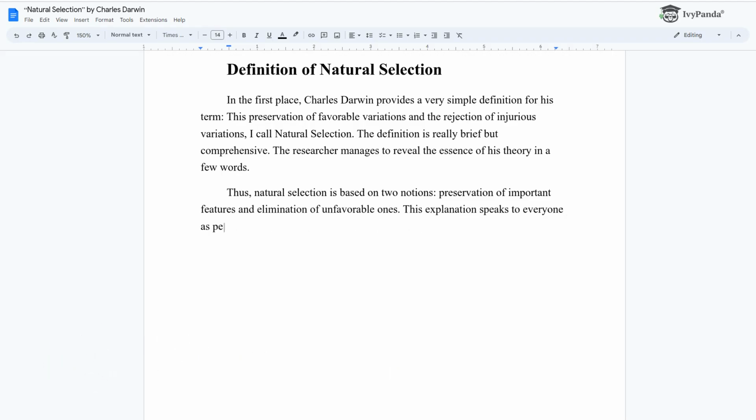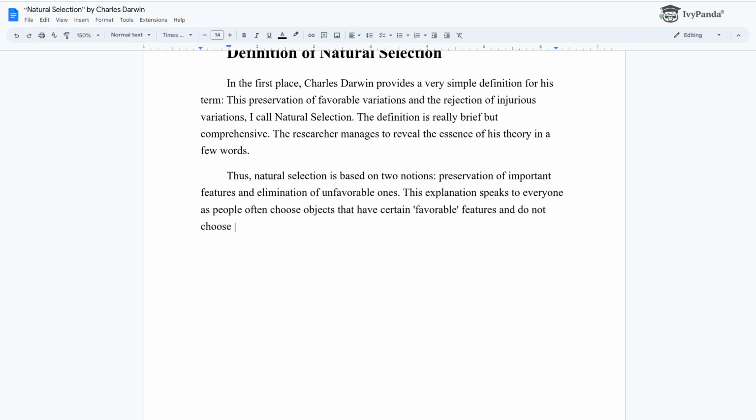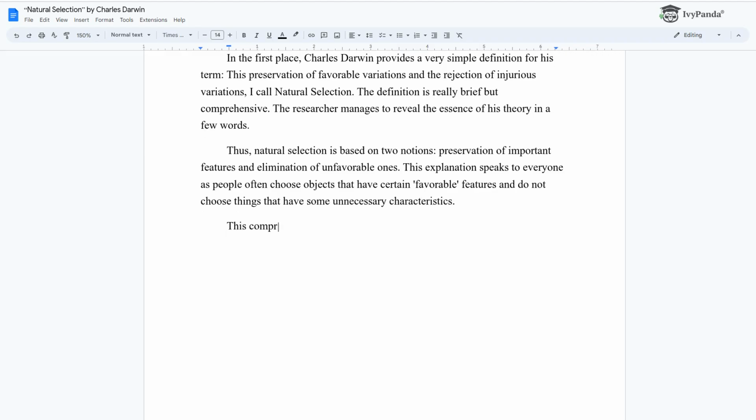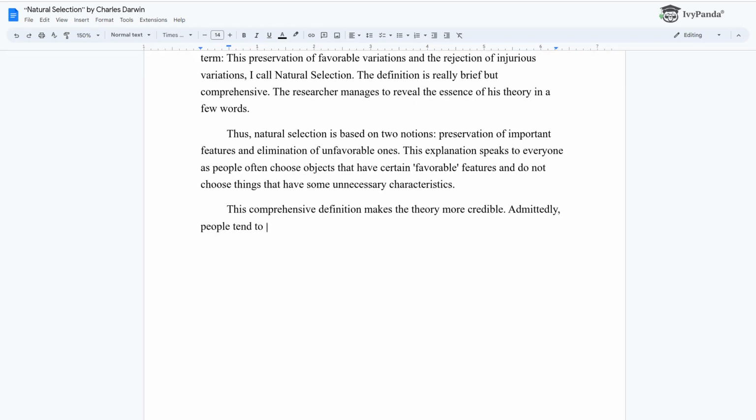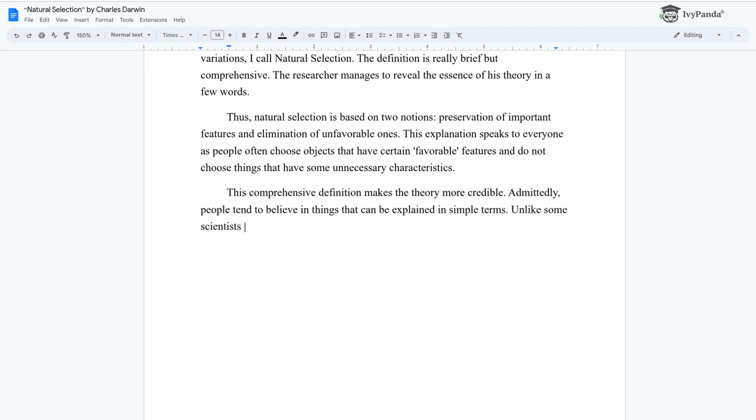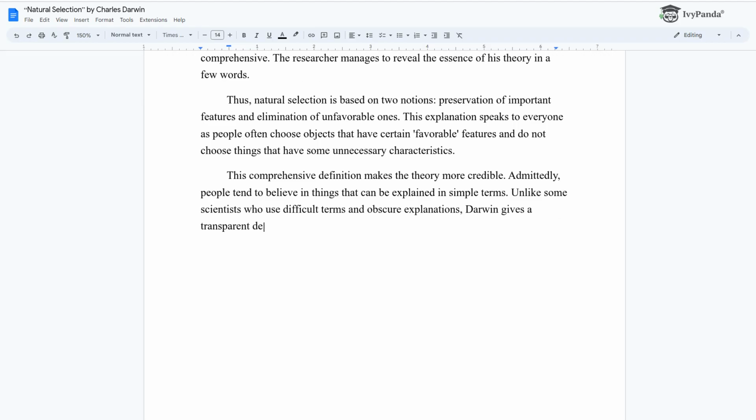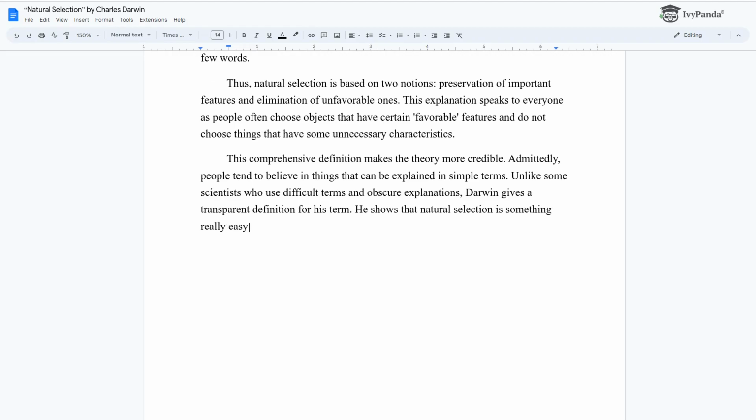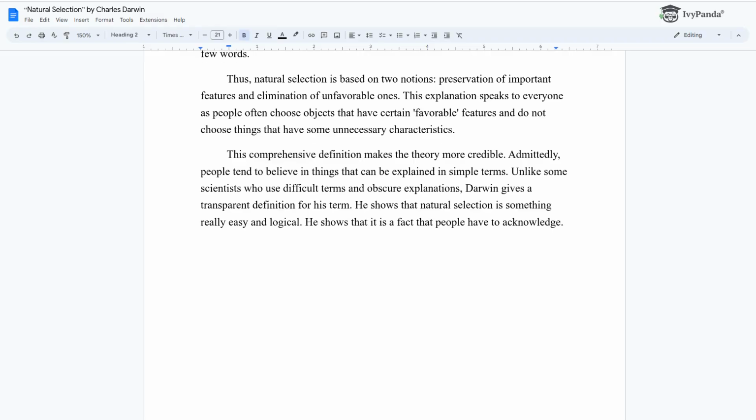This explanation speaks to everyone as people often choose objects that have certain favorable features and do not choose things that have some unnecessary characteristics. This comprehensive definition makes the theory more credible. Admittedly, people tend to believe in things that can be explained in simple terms. Unlike some scientists who use difficult terms and obscure explanations, Darwin gives a transparent definition for his term. He shows that natural selection is something really easy and logical. He shows that it is a fact that people have to acknowledge.